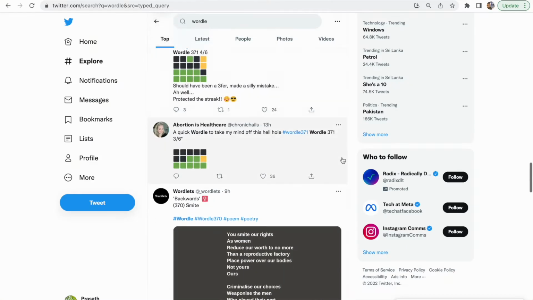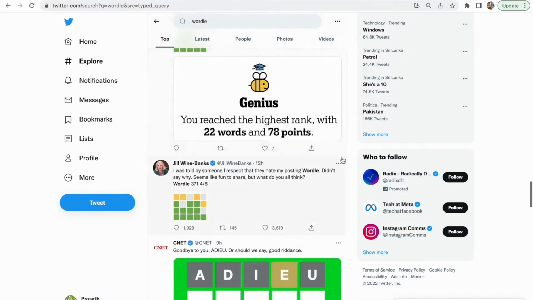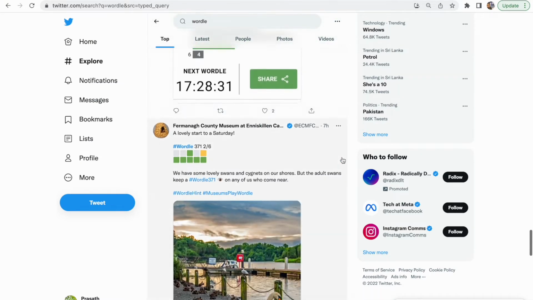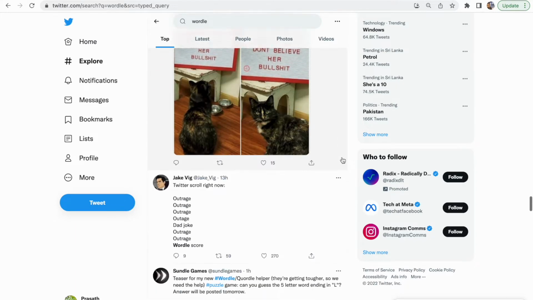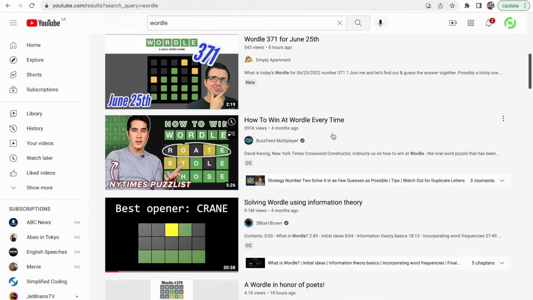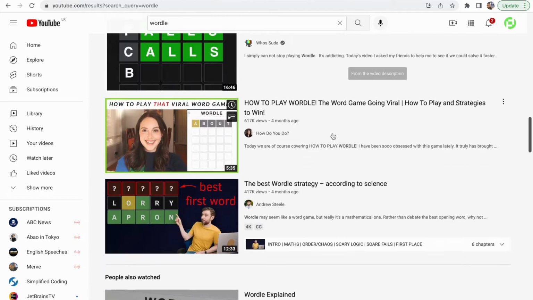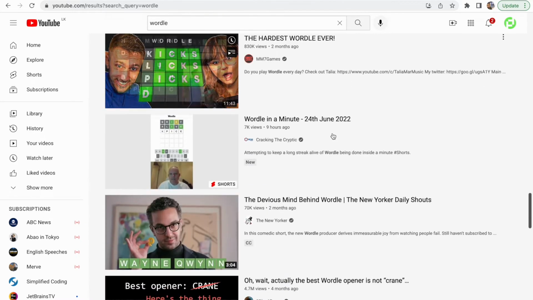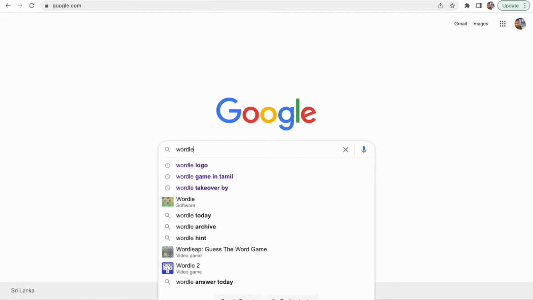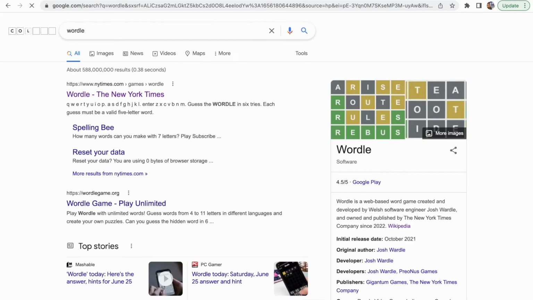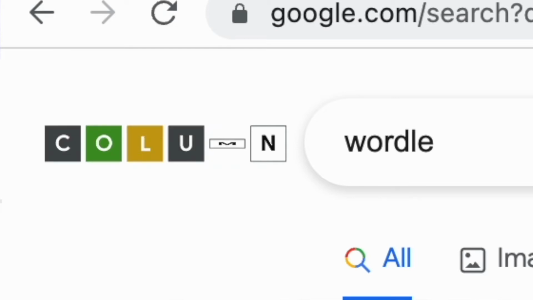features. So exactly 6 months before, I mean the start of 2022, whenever I opened Twitter, I could see these green and yellow emojis. This is not only on Twitter, on YouTube as well. Initially I didn't have any idea what was happening around the world. But finally one day I Googled it. After I Googled it, I got to know this is something interesting, because Google specially made a doodle for it.